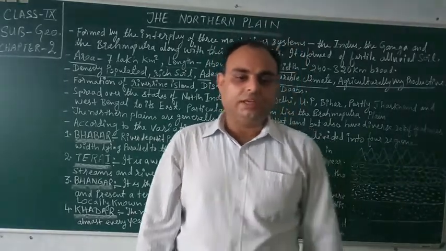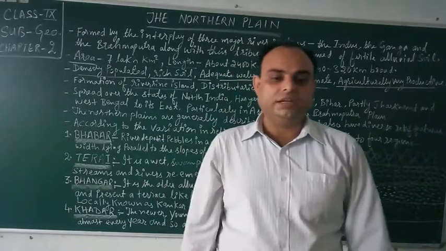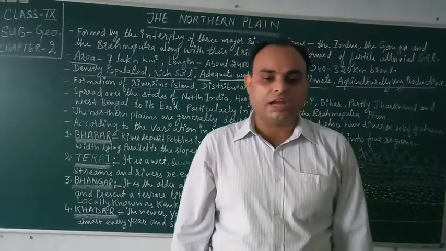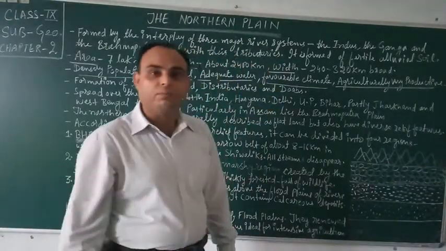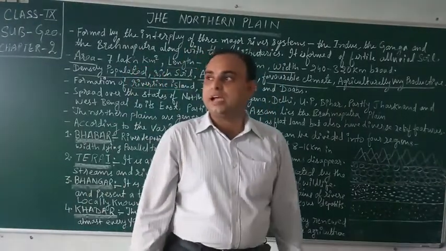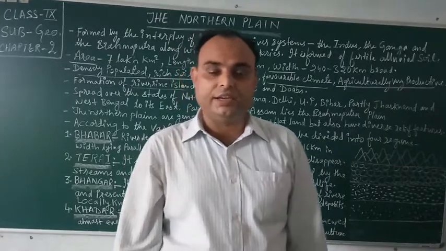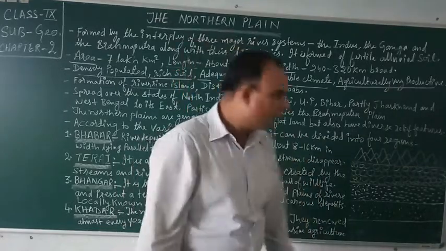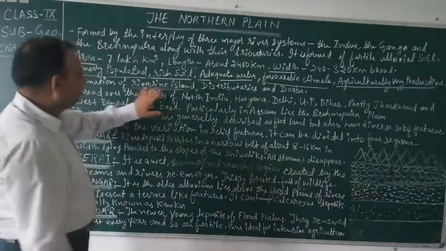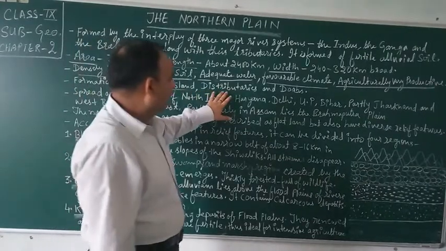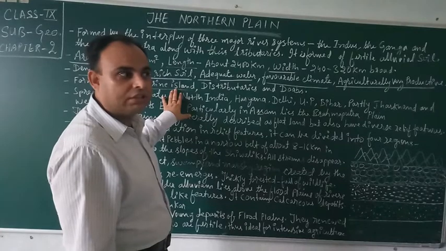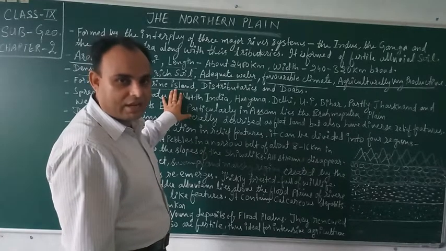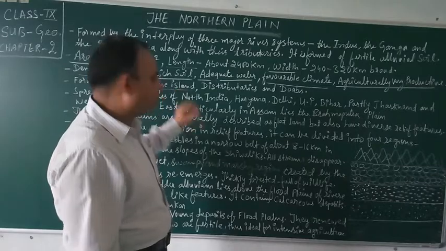Majuli in the Brahmaputra river is the largest riverine island in the world. This island is inhabited. Its location is in northeastern India, in Assam. The river is the Brahmaputra.